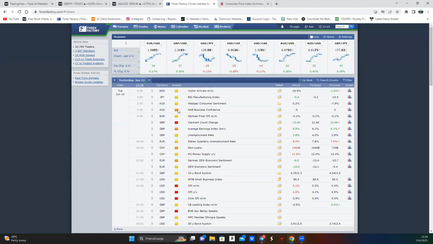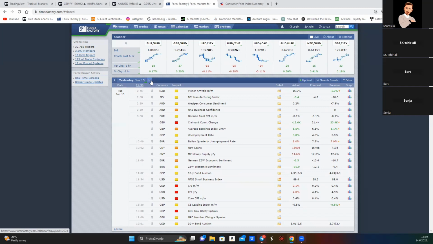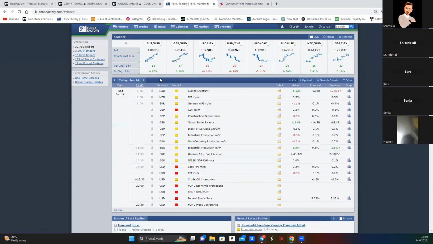So now that we know the difference between core CPI and CPI, yesterday we had inflation news. We had inflation actually falling, from 4.9% the month previous to 4.0%. Core CPI was as expected on a monthly basis. Then, if we want to look more deeply into what has happened within the economy, we can open what I sent Maras in chat, the Bureau of Labor Statistics. This is the economic institution that goes into more detail and publishes inflation data.